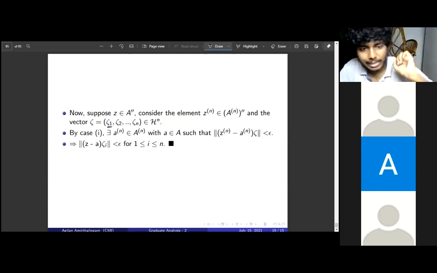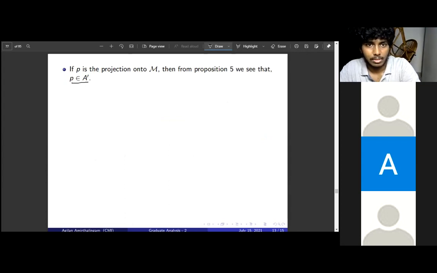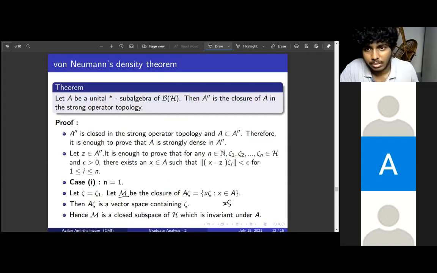So we have proven that A is dense in A dash dash when A is a unital star subalgebra of B of H. So that's it.